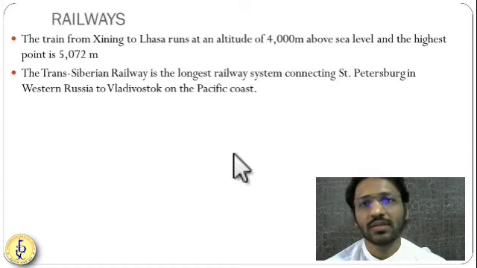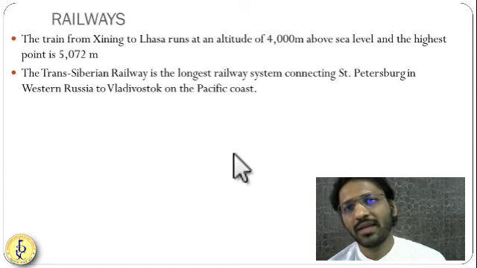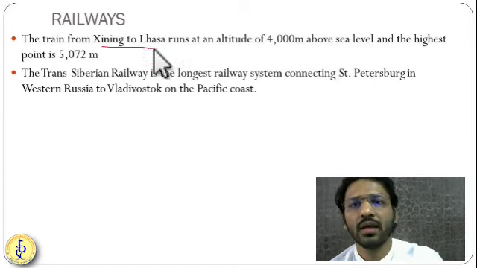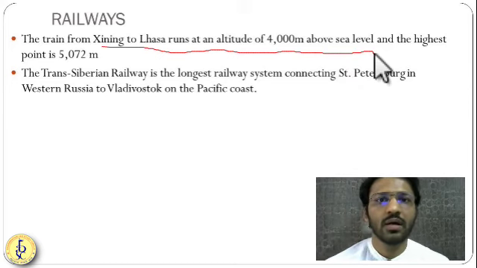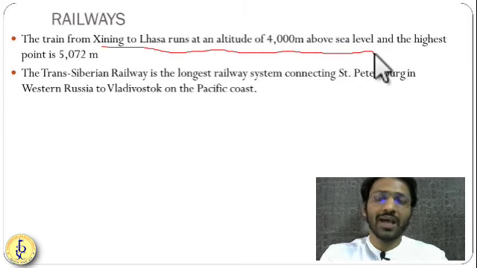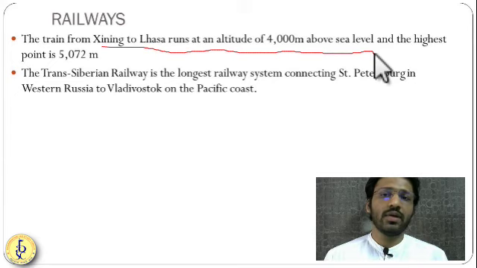Okay, so this Xining and Lhasa railway in China is 4,000 meters above sea level, one of the highest railway routes.